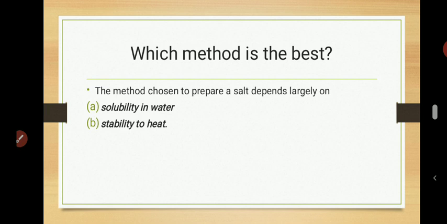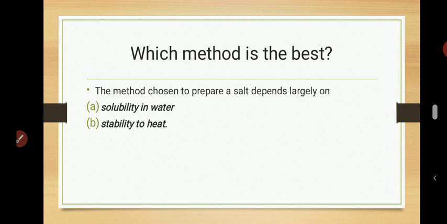Now to prepare the salt itself, the factor you consider is the solubility of that salt in water. Now, this salt I want to prepare, will it dissolve in water or is it not going to dissolve in water? You want to ask yourself that question.